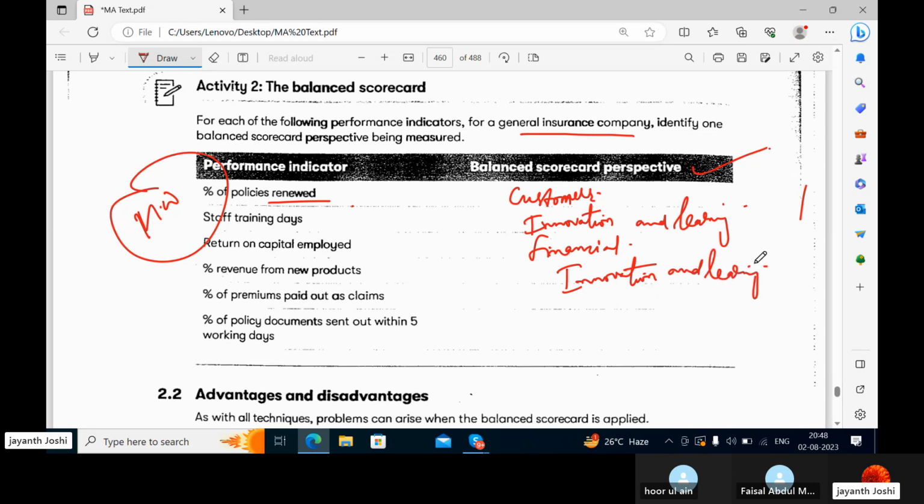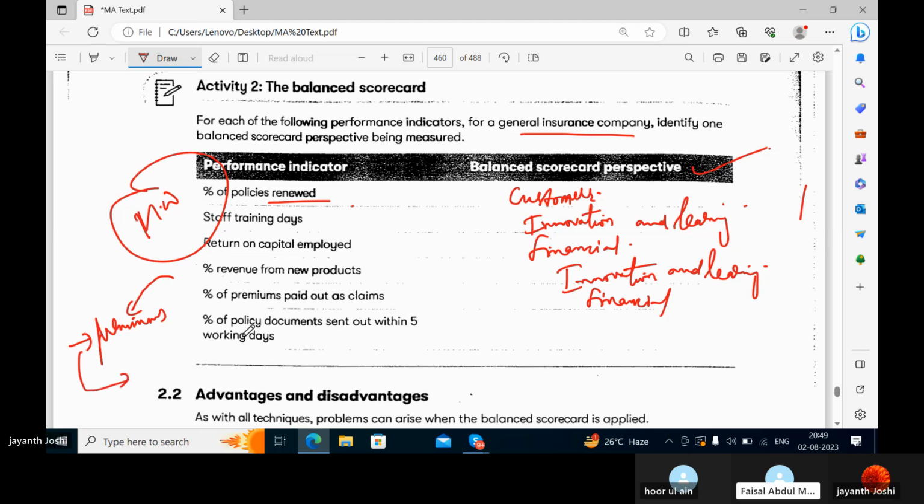Now, percentage of premiums paid out as claims. Here money is involved. The insurance company receives premiums from customers, and from that they pay the money for claims.